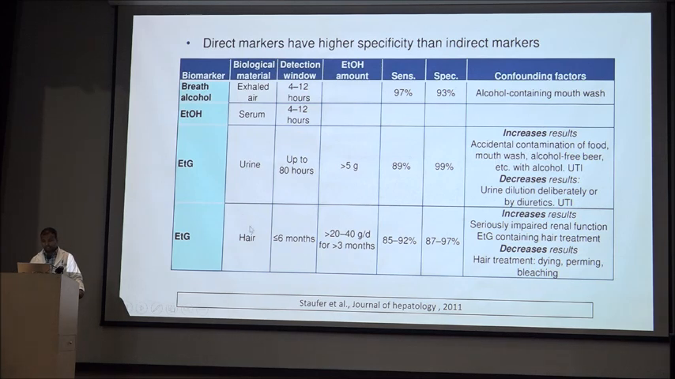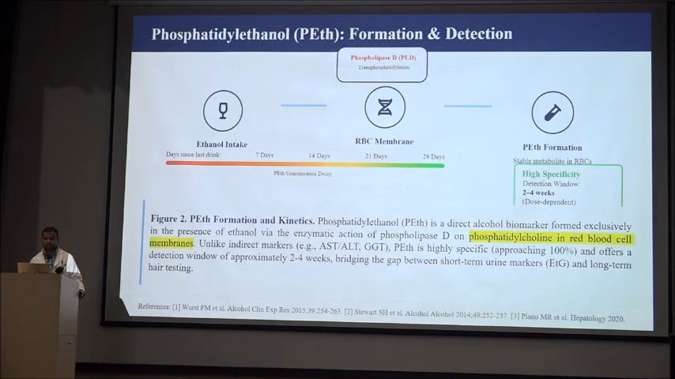And the ethyl glucuronide in the hair has a long detection window of 6 months, but the individual has to take 20 to 40 gram of alcohol for at least 3 months. In this, the confounding factor is if the patient has seriously impaired renal function, or the patient has had ethyl glucuronide-containing hair treatment. I want to focus more on phosphatidylethanol formation and detection.